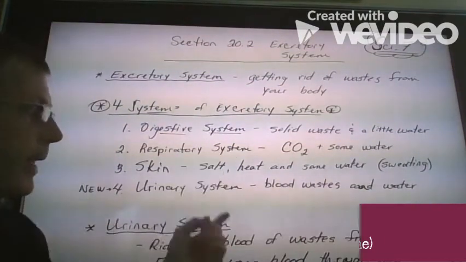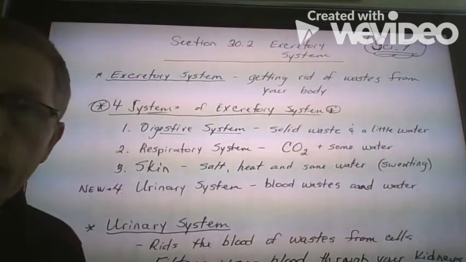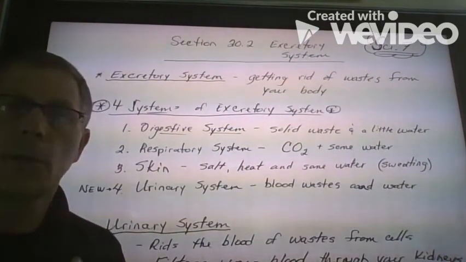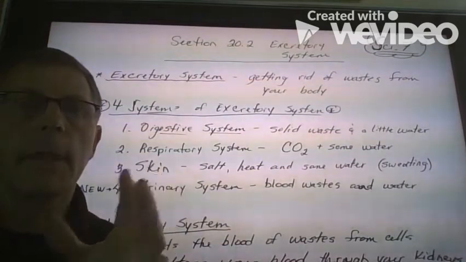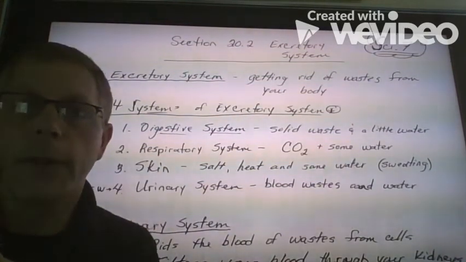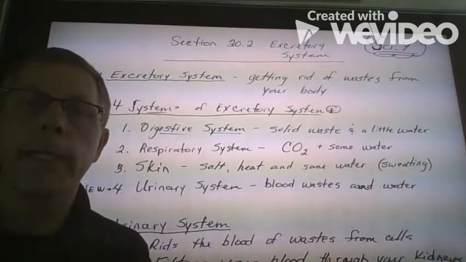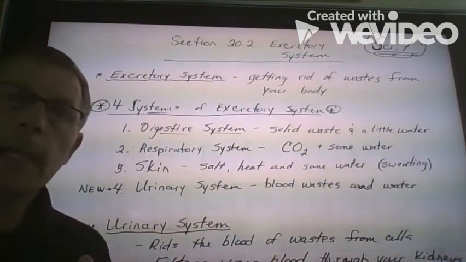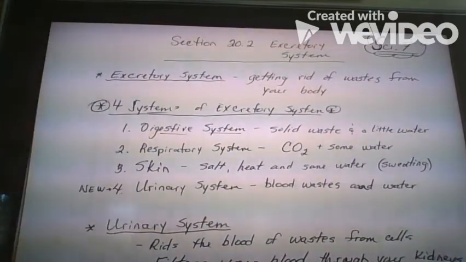So these four systems are very important to know as part of our excretory system. Our excretory system consists of four other systems within our body, all working together to get rid of waste that our body doesn't need anymore. So let's take a look at the urinary system now.